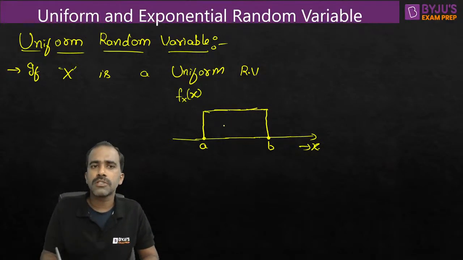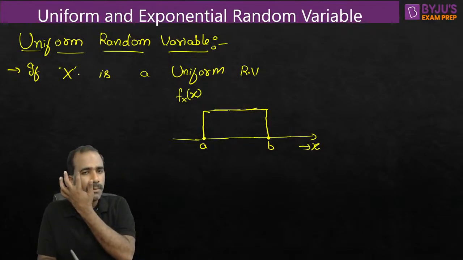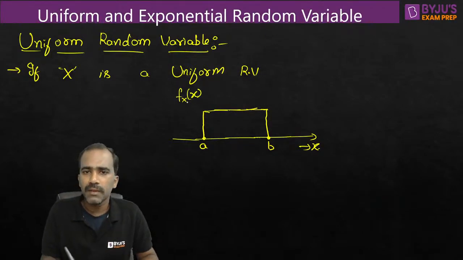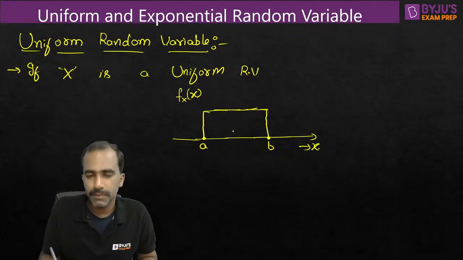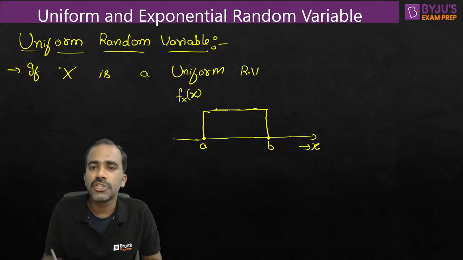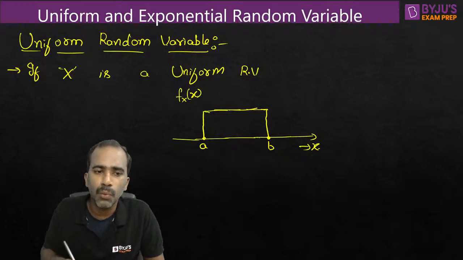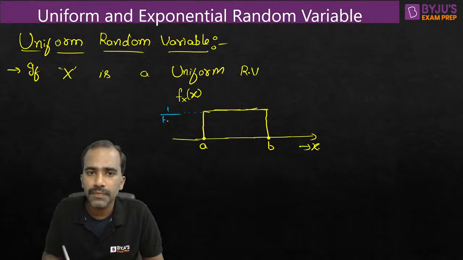If you plot the PDF of a uniform random variable, it is going to have a rectangular shape. But since it is a PDF, its area should be 1. Can anybody tell me what is the height of this uniform PDF? What is the height of this function? It is 1 divided by b minus a.